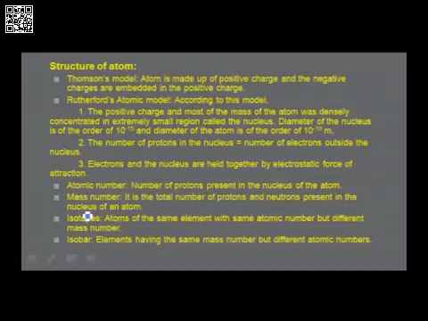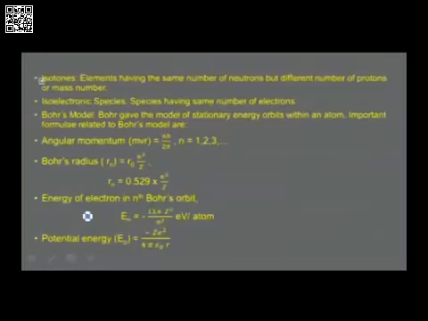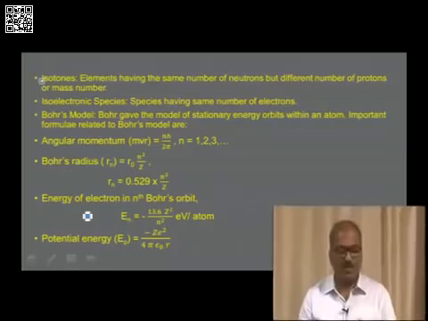So you should know the difference between isotope and isobar. One more important term that you come across is isotone. These are elements having the same number of neutrons, and they differ in the number of protons. Otherwise, they differ in mass number. Isoelectronic species: atoms or ions having the same number of electrons are known as isoelectronic species.